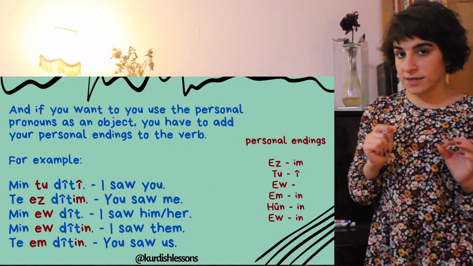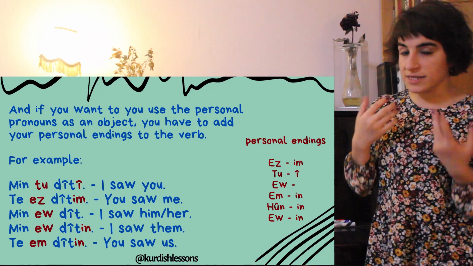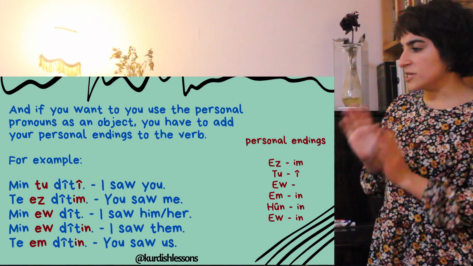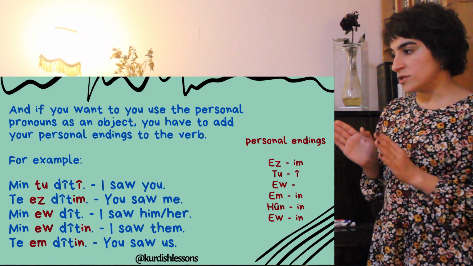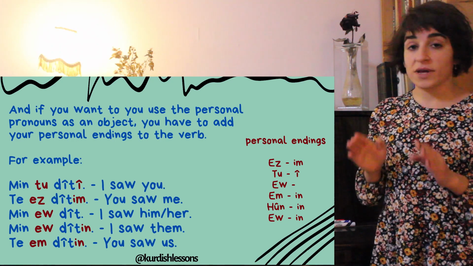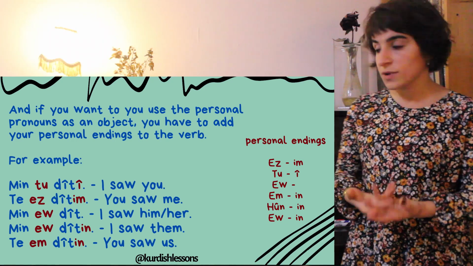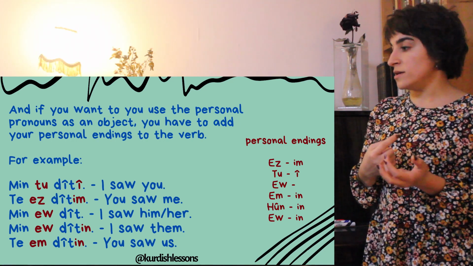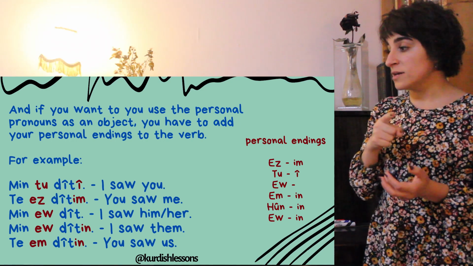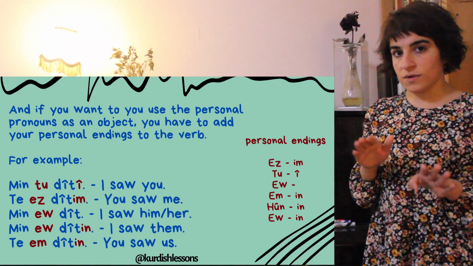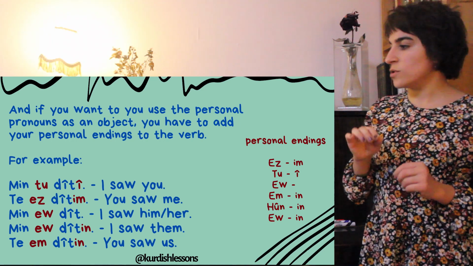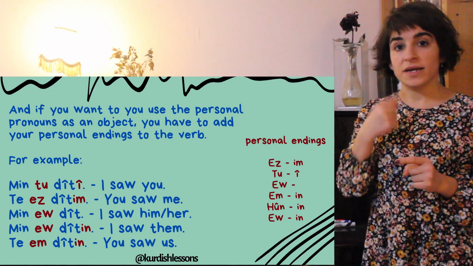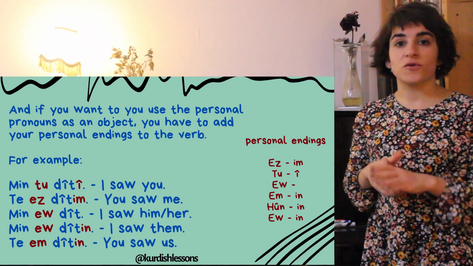The second one here, as you see, is diten. Our verb is diten, to see. I gave an explanation. It says, if you want to use the personal pronouns as an object, you have to add your personal endings to the verb. Okay, let's remember our personal endings. It was m for first person, it was i for you, singular. There was nothing for third person singular. And for all plural pronouns, it is "n."